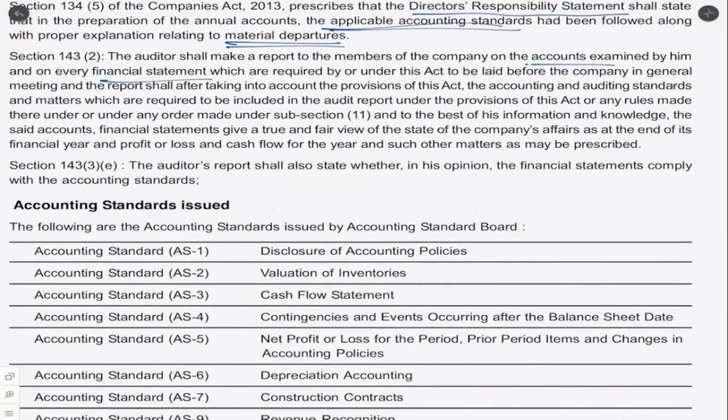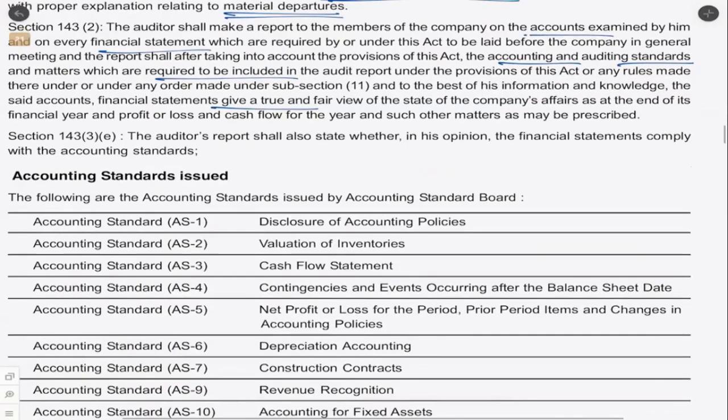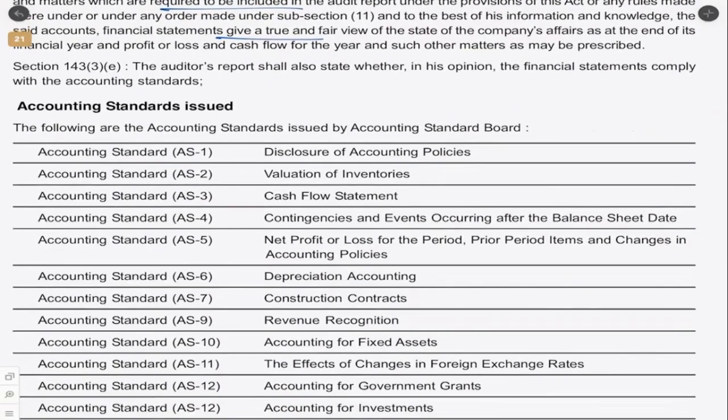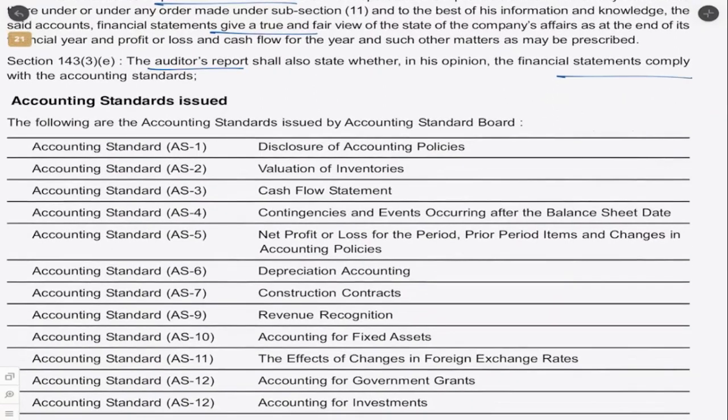But they should also make sure that the accounting and the auditing standards and matters which are required to be included in the audit report or any rules made under are also included in the financial report, and they are followed to the best of his knowledge, that is the auditor's knowledge, as given in the standard itself, and the financial statements present a true and fair view of the company's state of affairs. So once again, they're saying the same thing. The auditor's report will say whether the company is complying with the accounting standards.